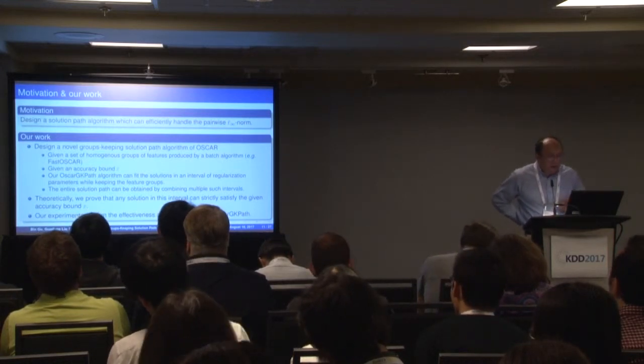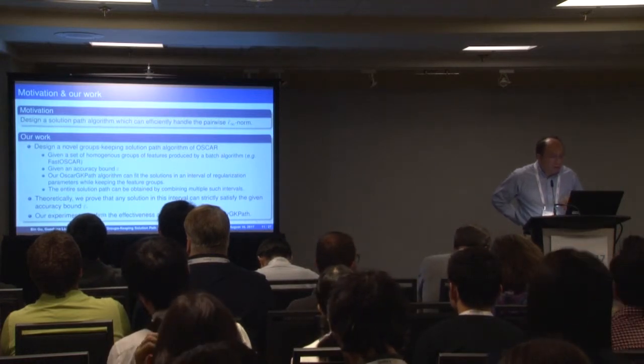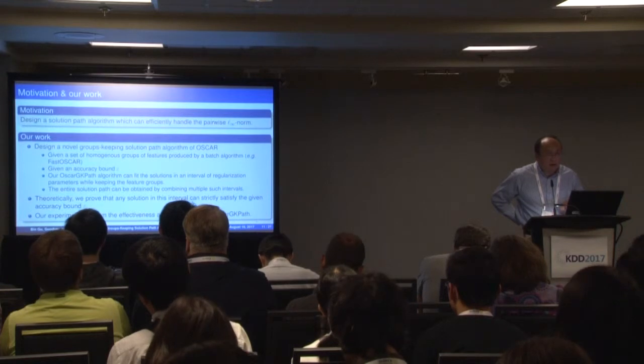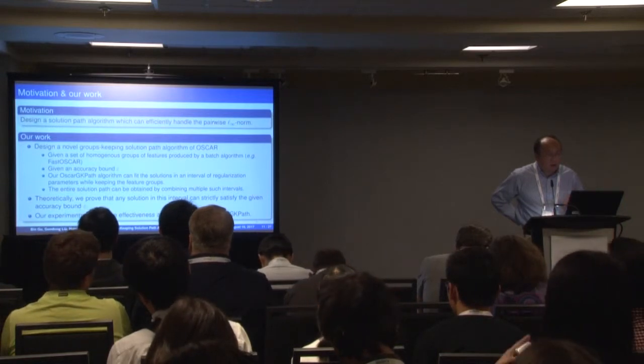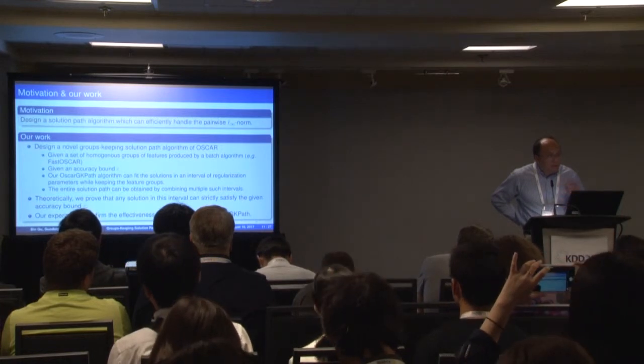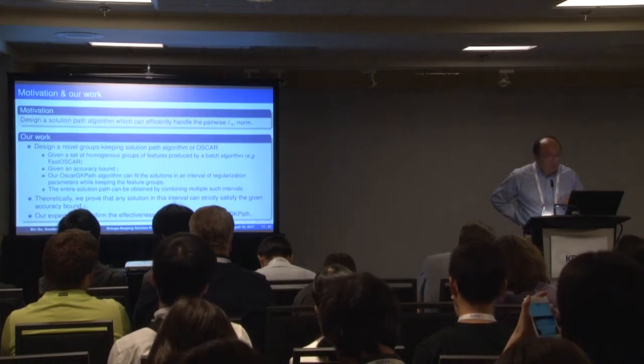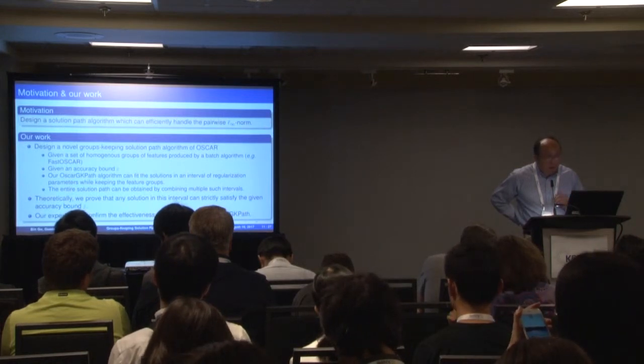So our motivation is to calculate the solution path for the pairwise L infinity norm. Given a set of homogeneous groups of features, for example, we can use a batch algorithm like Fast OSCAR to calculate the model first because the model is convex. When we get the model for one set of parameters, lambda 1 and lambda 2, it will give a result.